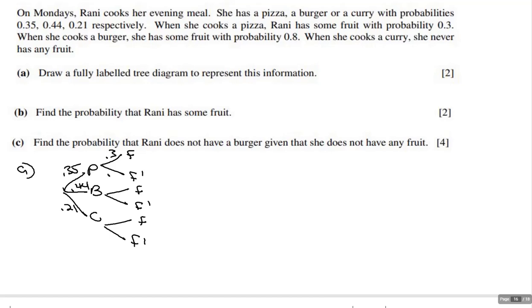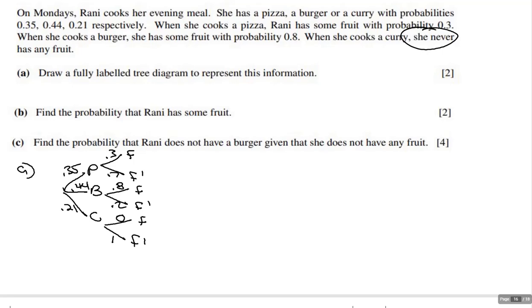Now, probability she has fruit when she has pizza is 0.3. So that means no fruit is 0.7. Probability she has fruit when she has a burger is 0.8. That means no fruit is 0.2. Now, the probability that she has fruit when she has curry is never. So she has no chance of having fruit after having curry. The probability that she does not have fruit is going to be 1 because it's absolutely going to happen that she's not going to eat fruit. So your probability tree should look like this.